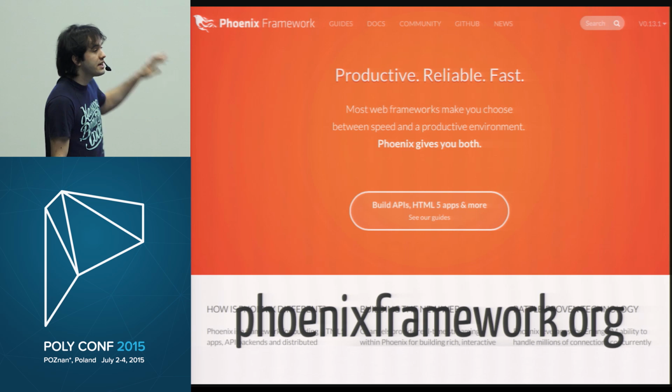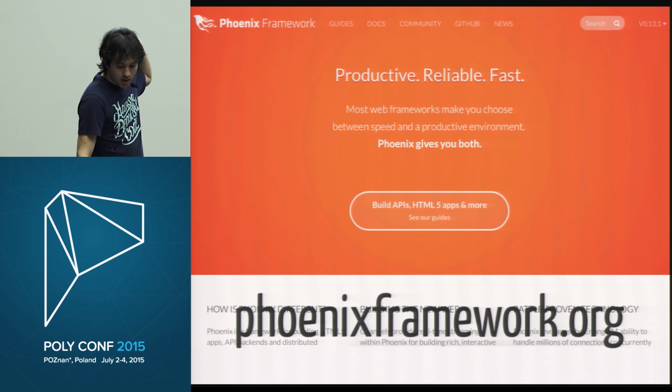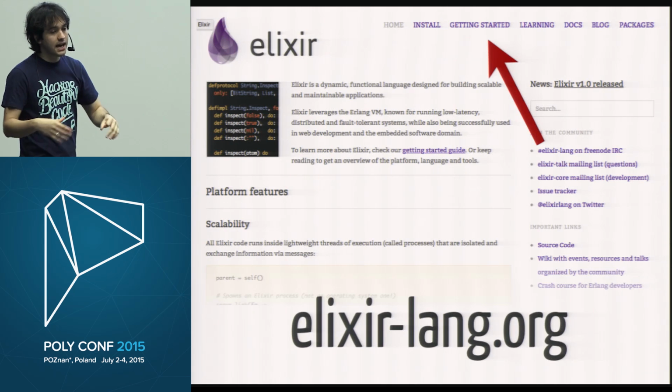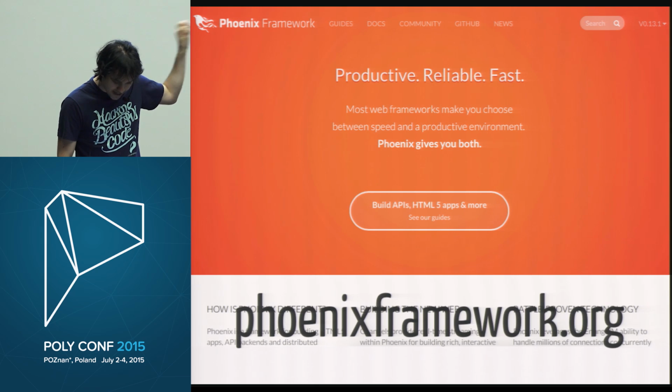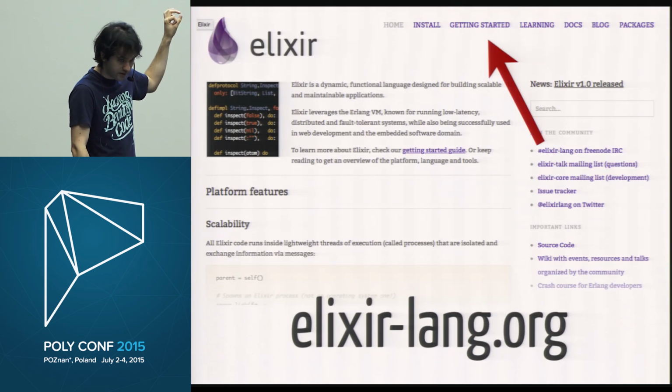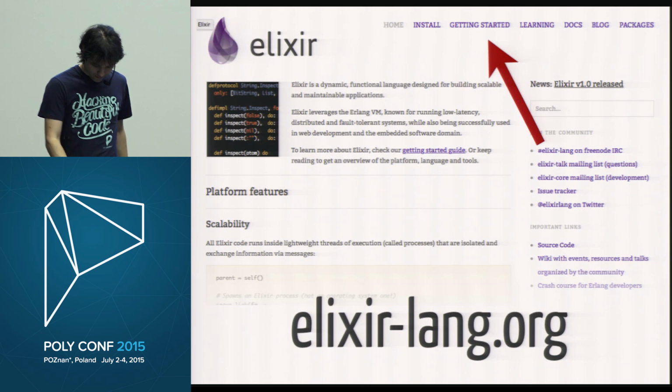If you want to learn more, you can check the Phoenix guides, right? So go to the Phoenix page. There are a bunch of guides there. But if you want to learn more about Elixir and the idea of applications I talked about at the end, you can go to the Elixir page. We have a getting started guide. We have a bunch of books available. Those are just some of them, okay?